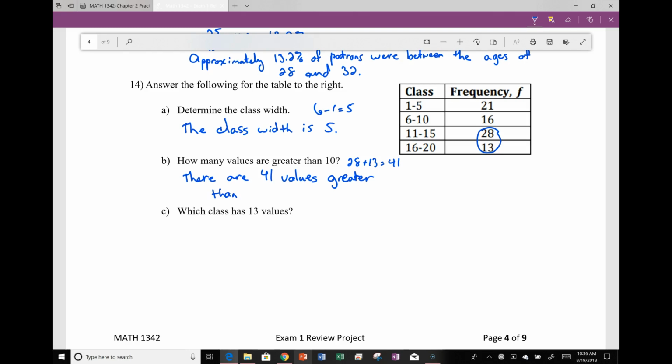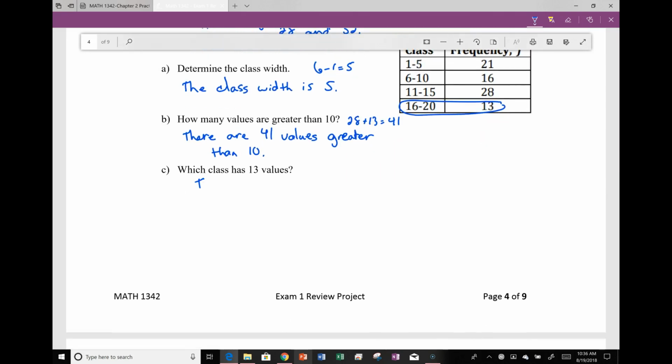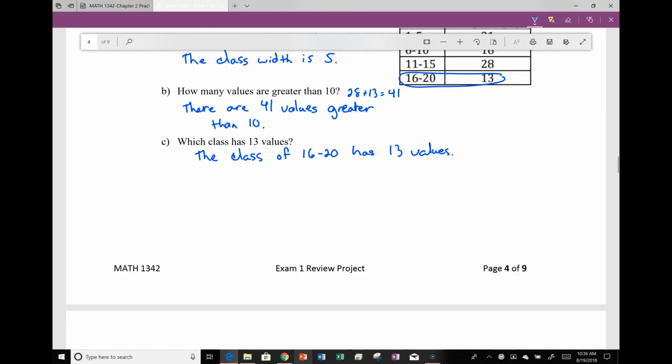Which class has 13 values? Well, we look over here, and the class with 13 values is here. So the class of 16 to 20 has 13 values. Most of the time we're just literally reading off of the table for this information.